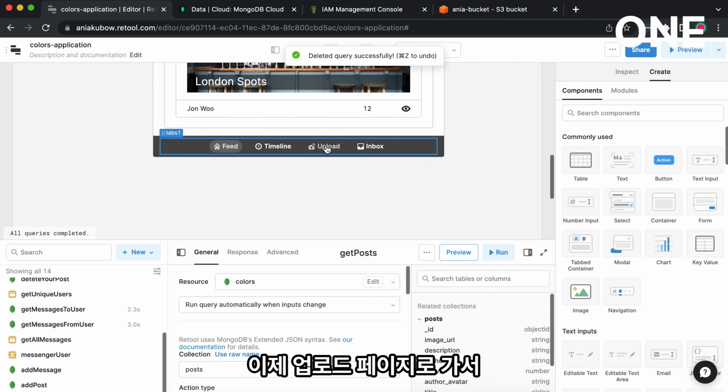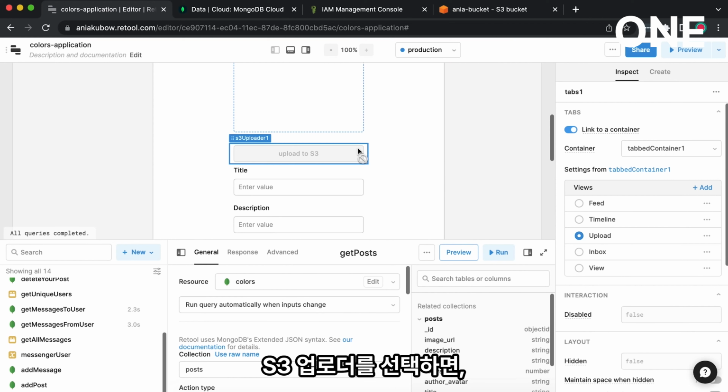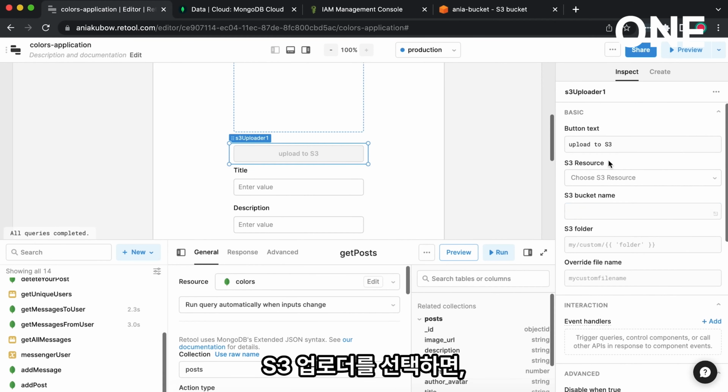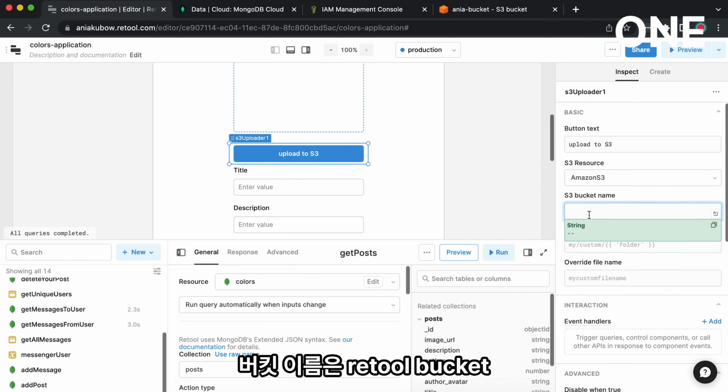Great, and let's create the resource. So now when we go to the upload page and select the S3 uploader, the resource we're going to choose is Ania S3. The bucket name is retool bucket 1.